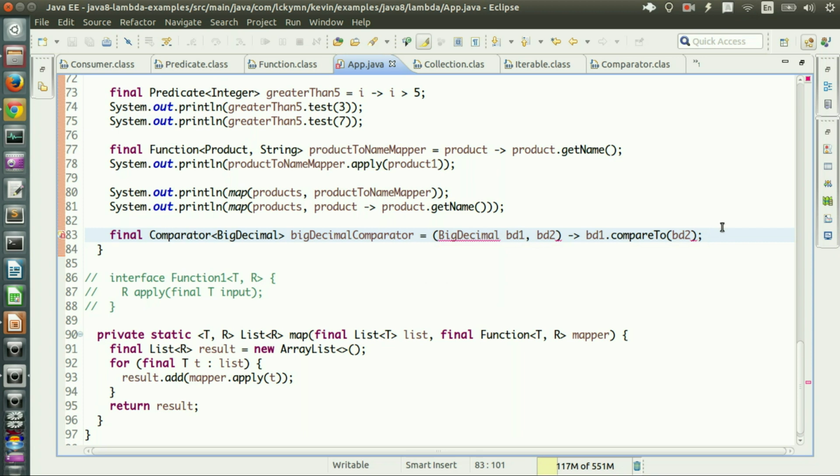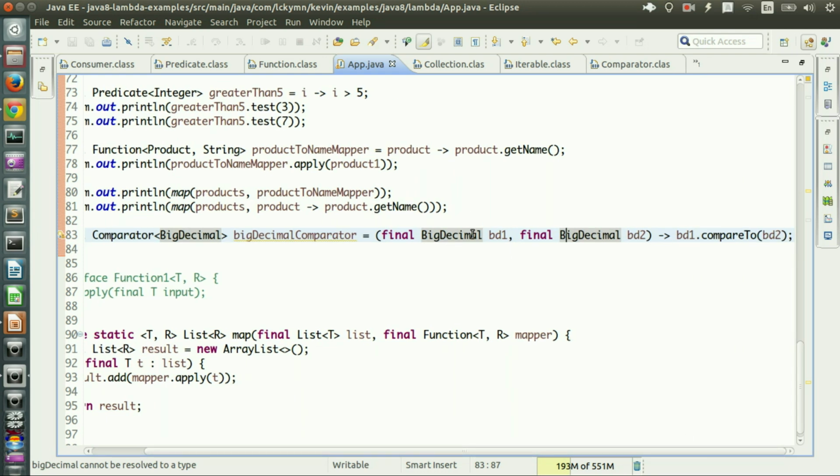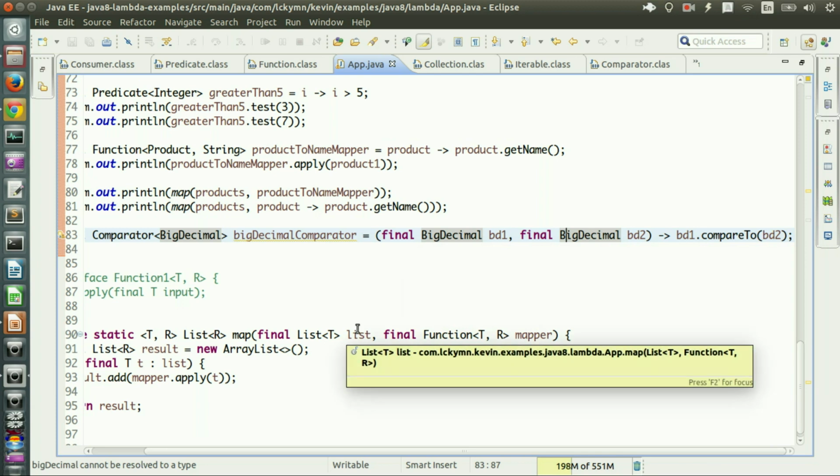If you do this, then you have to specify every single type of the parameters. Okay, typo. Now it's fine, right? So you cannot just specify the type of one parameter. If you do that, you have to specify the type of every single parameter.